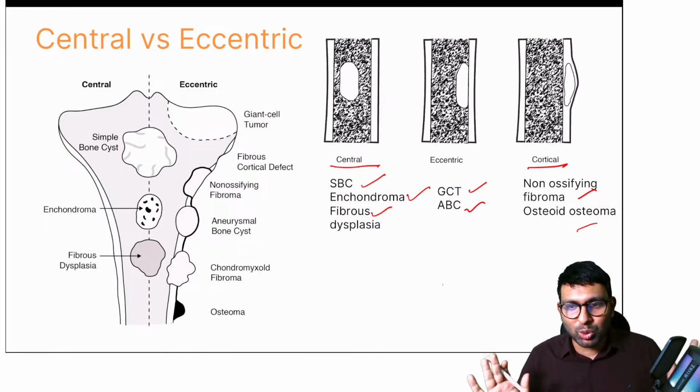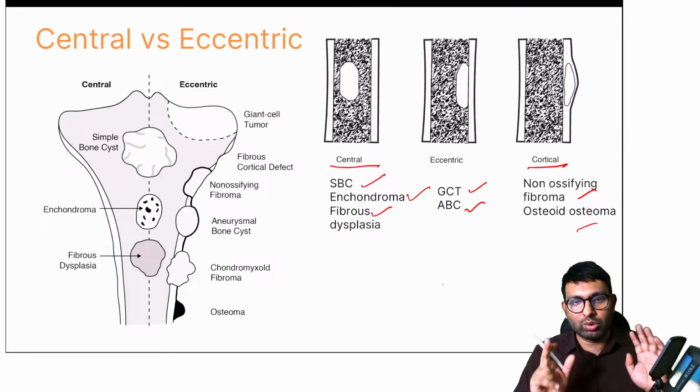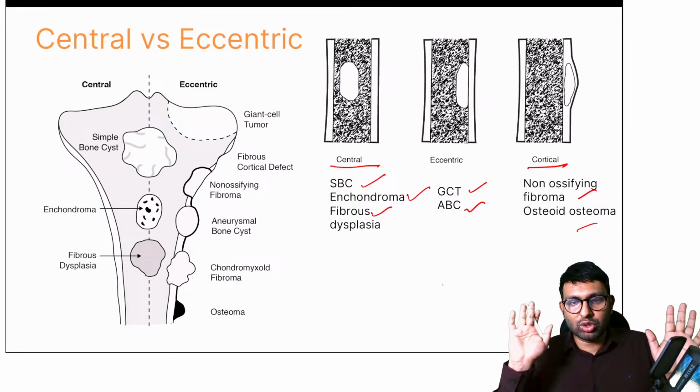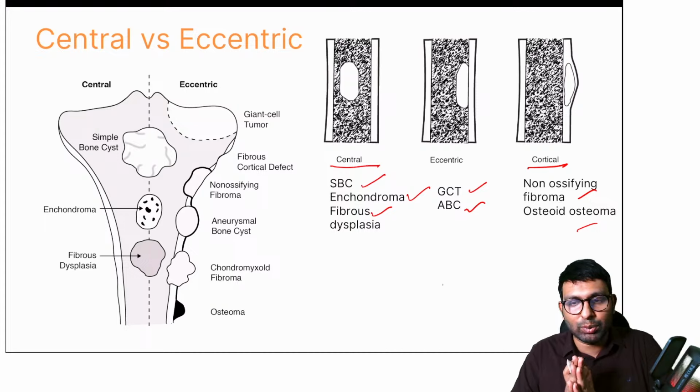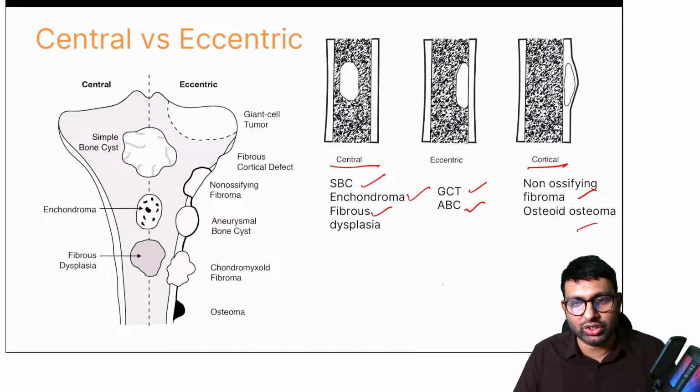So based on these two charts itself, have you diagnosed it? Dr. Jain, I want to come back to you now. You know the metaphyseal tumors, you know which is central. Can you now correlate and tell me what the diagnosis here is? Do you still think it's aneurysmal bone cyst, or has your answer changed, Dr. Jain?